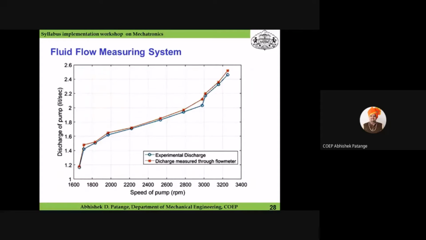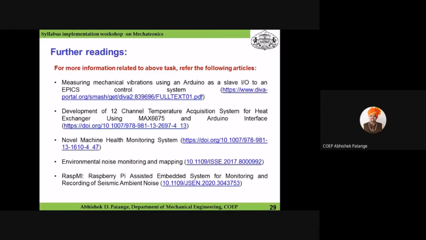So now, all about these applications, slide number 29: the selection of various sensors and microcontrollers, the interfacing, the circuit diagrams, codes, and how to make this system. I am going to share the PDF for all these applications. And if you want to read more about all these applications, you can go through the links which I have given here.